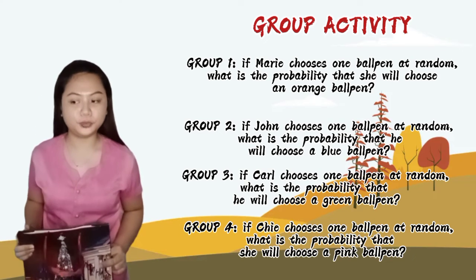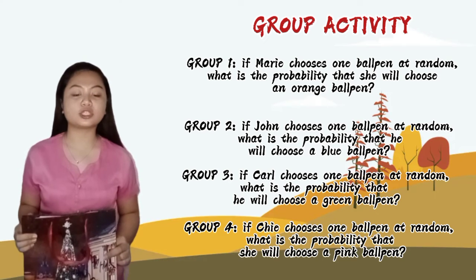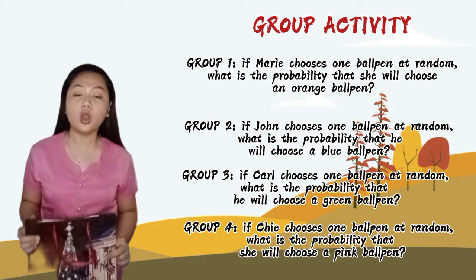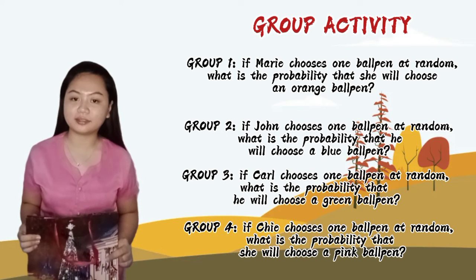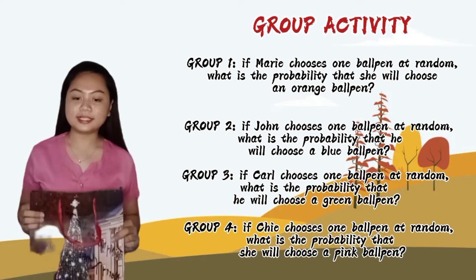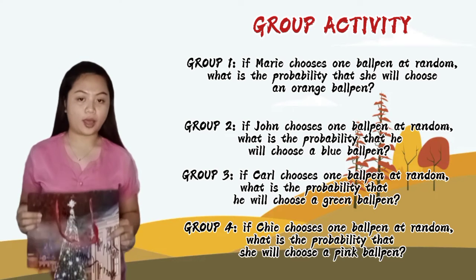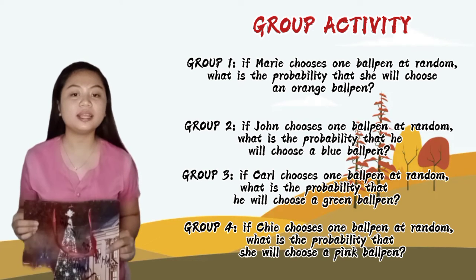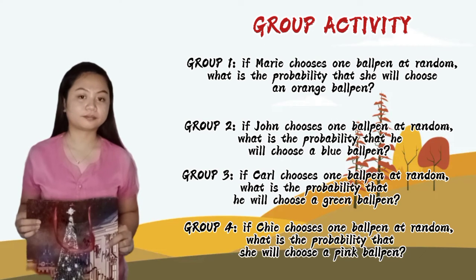Did you get it, group 2? For group 3, if Carl chooses 1 ballpen at random, what is the probability that he will choose a green ballpen? And for group 4, listen, if she chooses 1 ballpen at random, what is the probability that she will choose a pink ballpen?